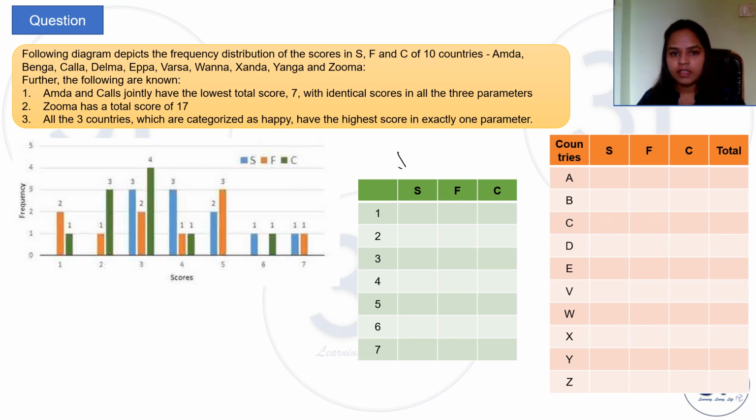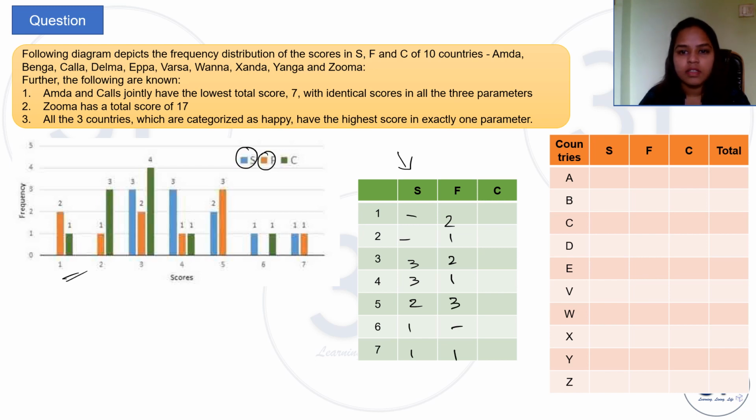Let us now start filling this table by looking at this graph. So S is blue color. So for 1 and 2 it doesn't have any frequency. Then you have 3, 3, 2, 1, 1. Now for F, F is of this orange color. It is 2, 1, 2, 1. Then 3, 0, 1. Then coming to C, that is green color, we have 1, 3, 4, 1. And then we don't have anything, 1, and we don't have anything. So if you add all of these, this itself is giving you a value of 10.